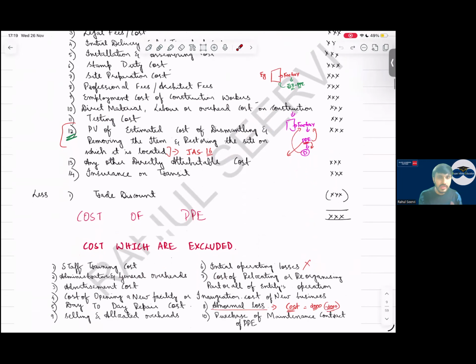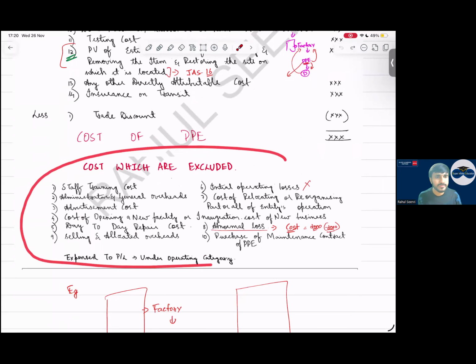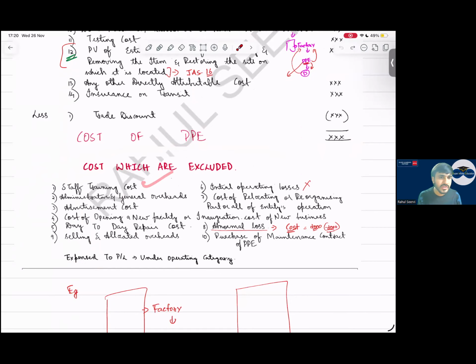Then trade discount. What is the important thing? Trade discount, we will reduce it. Do we consider settlement discount? Settlement discount is ignored. These are the costs which we consider. Costs which are excluded are like staff training cost, general administrative overhead, advertisement cost, day-to-day repair cost. All these are taken to P&L under operating category.